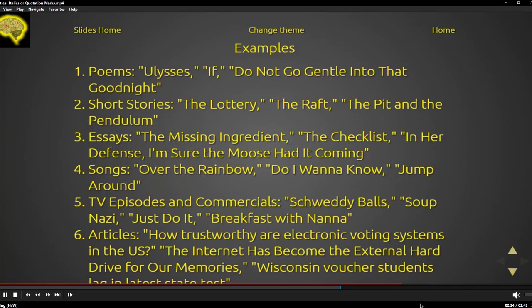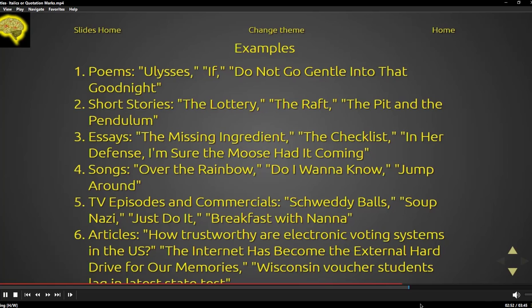So poems like Ulysses and If and Do Not Go Gentle into That Good Night. Short stories like The Lottery, The Raft, The Pit and the Pendulum. Essays like The Missing Ingredient, The Checklist, In Her Defense, I'm Sure the Moose Had It Coming. Songs: Over the Rainbow, Do I Want to Know, Jump Around. TV episodes and commercials: Sweaty Balls, Soup Nazi, Just Do It, Breakfast with Nana.